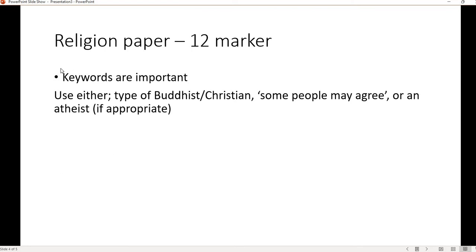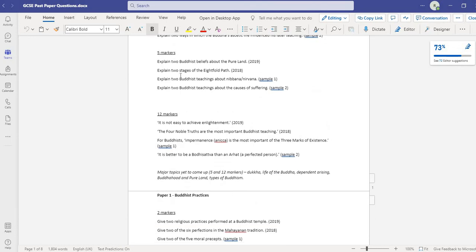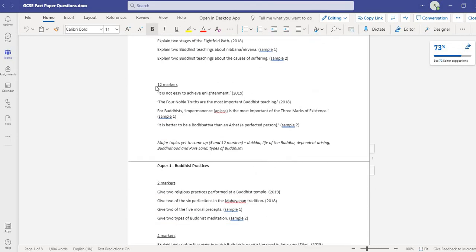You will pretty much always have, well, I'll show you the past paper questions just so you can get a feel. Let's have a look at the 12 markers for Buddhism, shall we? As I said, these are found in the Teams group. So just here, we can say, it is not easy to achieve enlightenment. That was the 2019 paper. The Four Noble Truths are the most important Buddhist teaching. It is better to be a bodhisattva than an arhat.